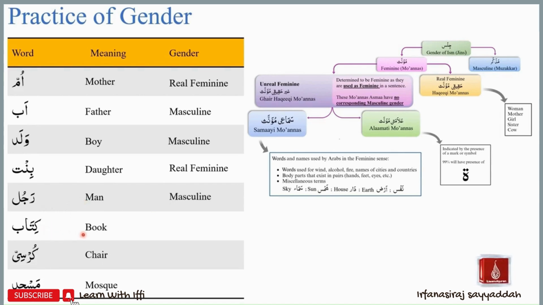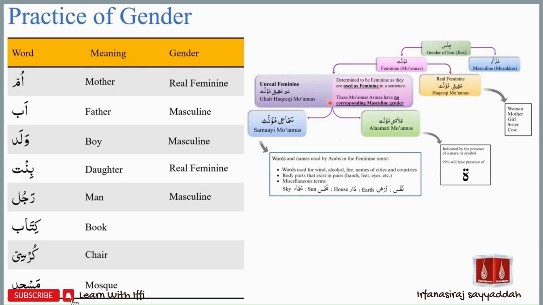Kitab or book. If we look at the word kitab, we will try to see if it fits into any of the feminine category group. Kitab is not a real feminine because it does not have a corresponding masculine gender. The word kitab is not an alamati muannas because it does not have a gol ta at the end.